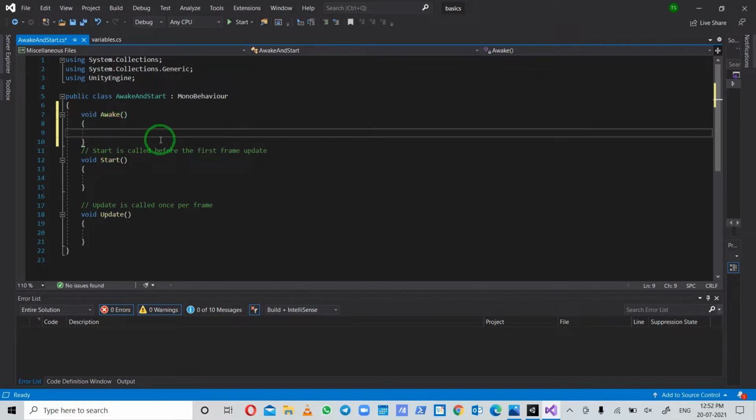Okay, so the awake function is called on all objects in the scene before any object's start function is called. So before any object's start function is called, awake will be called first, and then the start, and then the update. The other difference between awake and start is that awake is called regardless of whether the script is enabled or not, but the start function will only be called when the script is enabled.